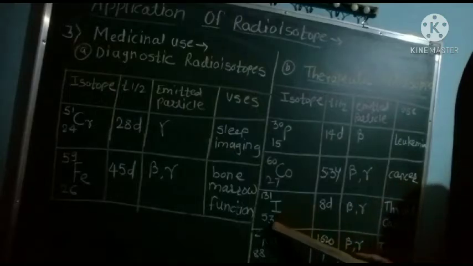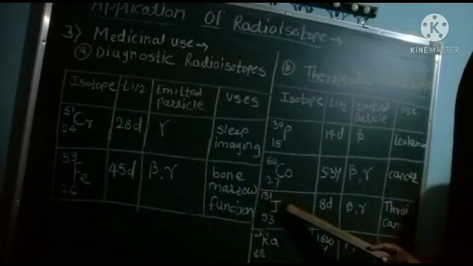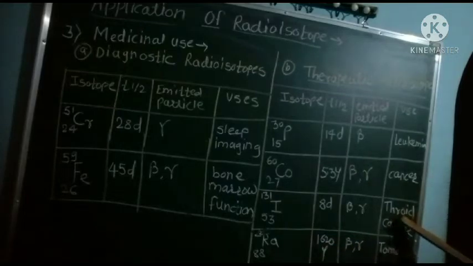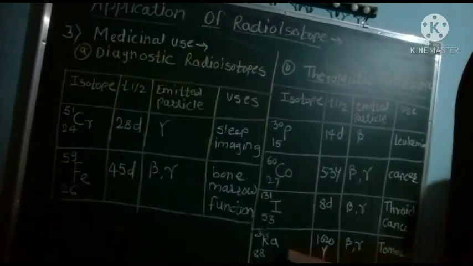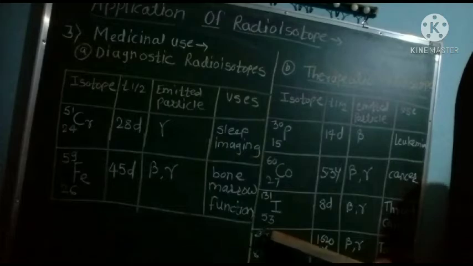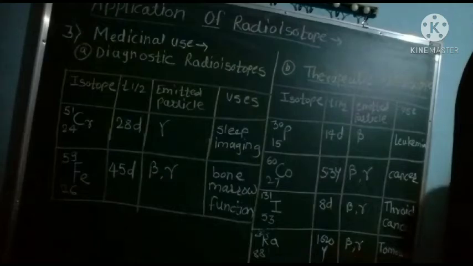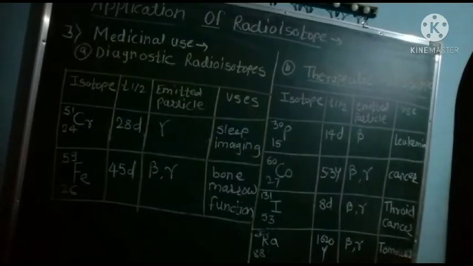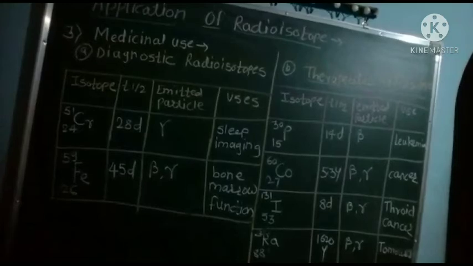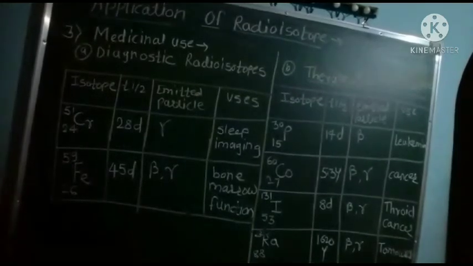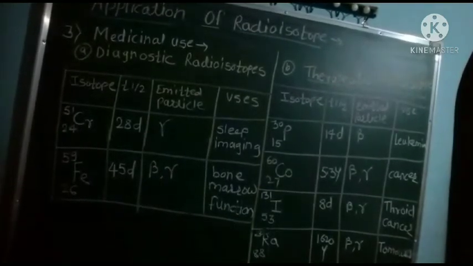Iodine-131 is used in thyroid cancer. Radium-226, having a half-life of 1620 years, emits beta and gamma radiation and is implanted in tumors. So there is great importance of radioisotopes in the medicinal field.